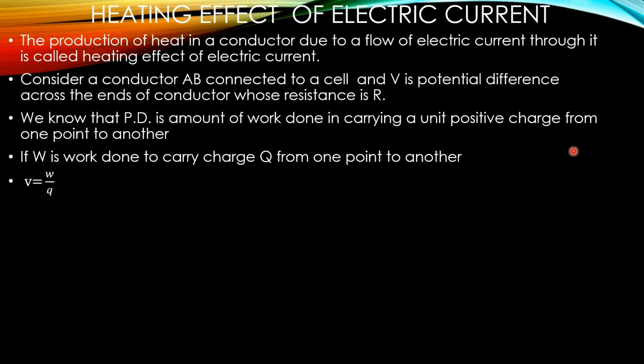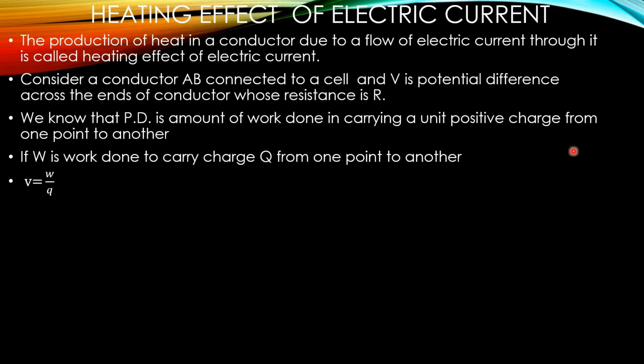and the potential difference across the ends of the conductor is V and the resistance of this conductor is R. Now, what is potential difference? Potential difference is the amount of work done in carrying a unit positive charge from one point to another point.